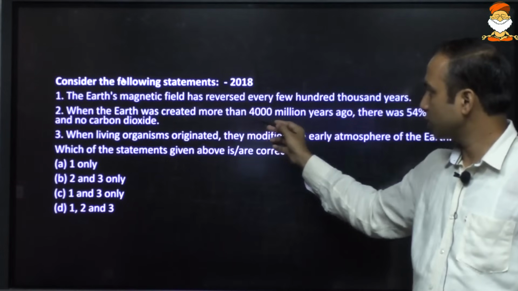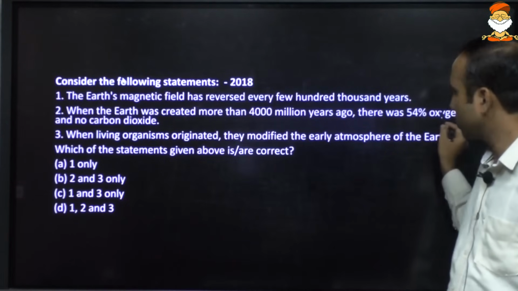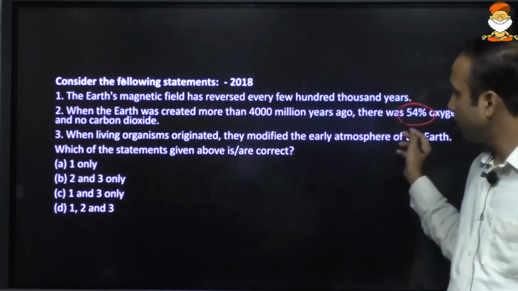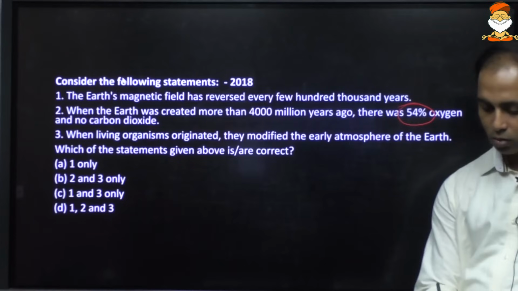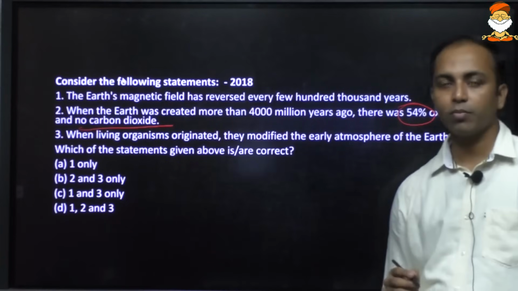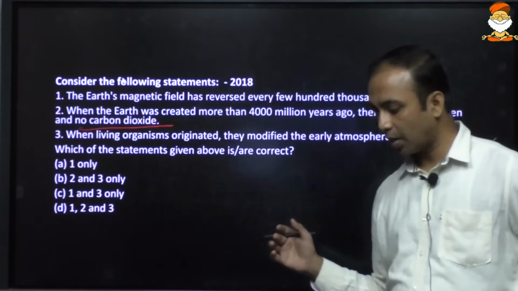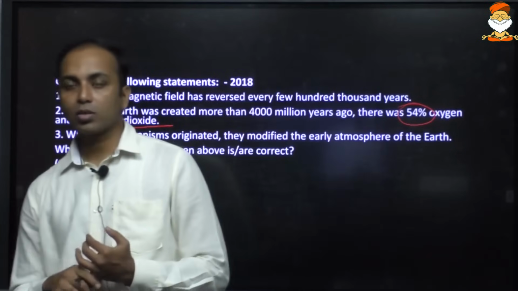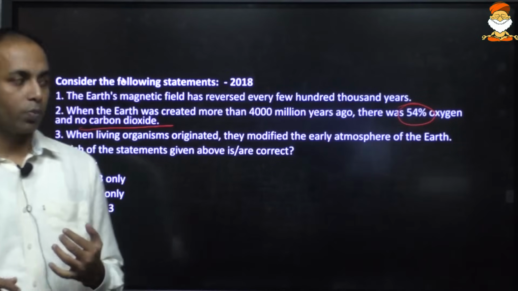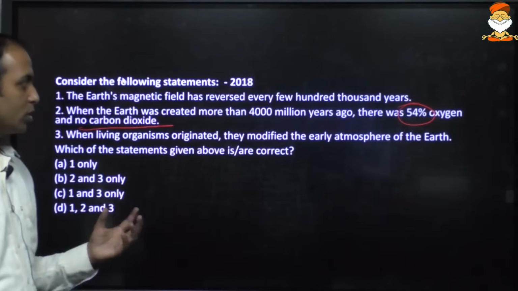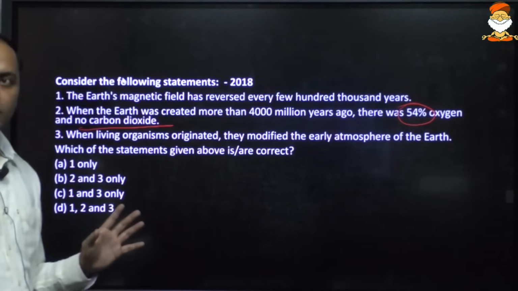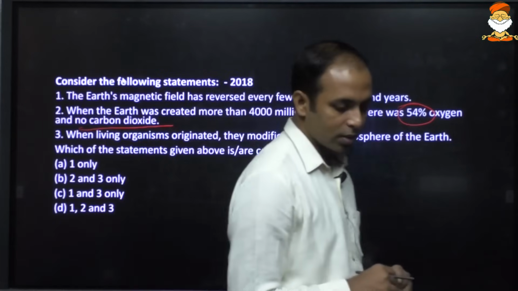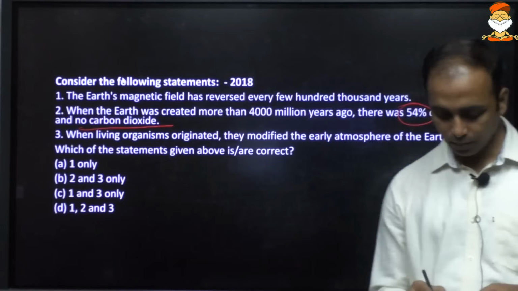Statement 2 says, when the Earth was created more than 4,000 million years ago, there was 54% oxygen and no carbon dioxide. So this is absolutely wrong. We just saw that carbon dioxide concentration was quite high. On the other hand, oxygen was very little. Presently, the oxygen composition is just 20-21%, right? So it could not have been 54% in the past.